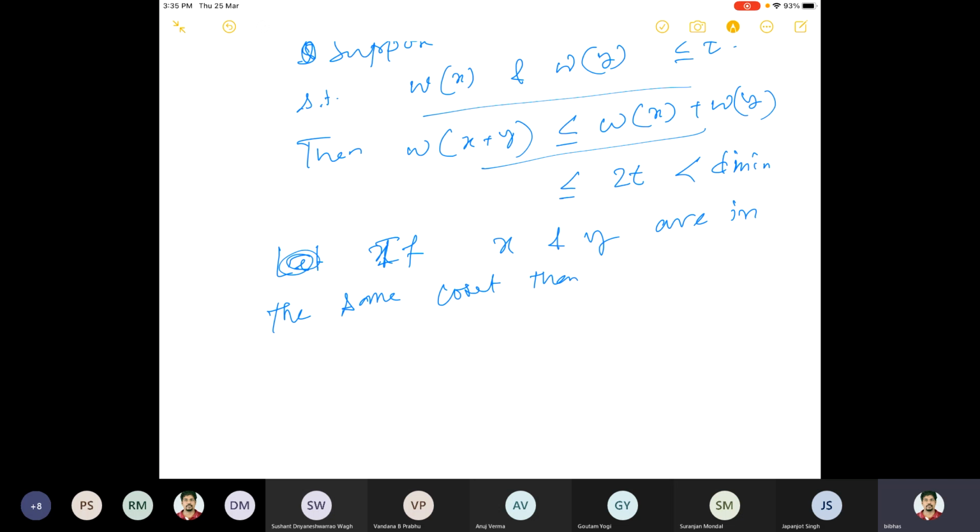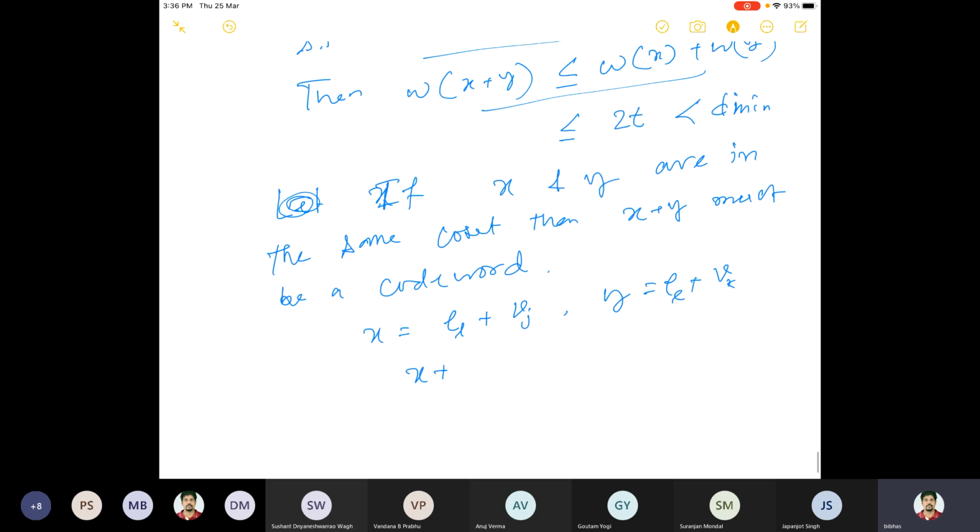then x plus y must be a code word. Why is that? Because x equals, let's say, some el plus some vj, and y is also some el plus some vk. Then x plus y is el plus el, which is 2 times el, which is 0. So it is vj plus vk, and since vj is a code word and vk is a code word, this is a code word. So this belongs to C.